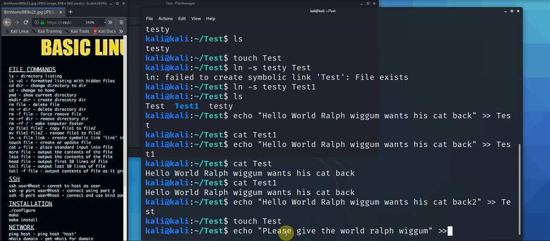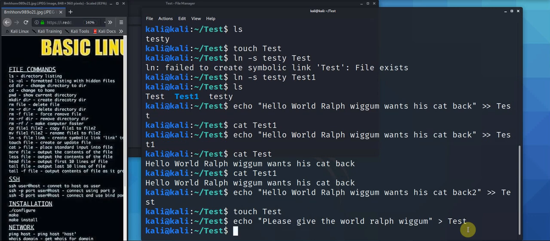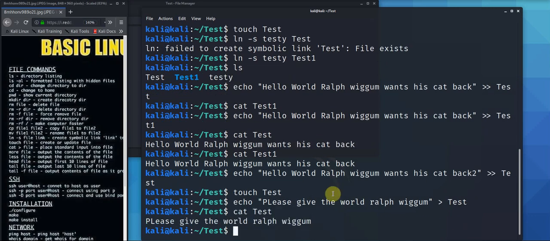So we direct that. These two arrows there are to direct into a file. So that is append. This one means to overwrite. So we can overwrite this time. So test. So that's going to echo that into test. If we cat test, what we just put there, let's come into there.